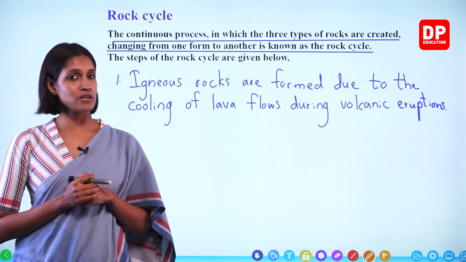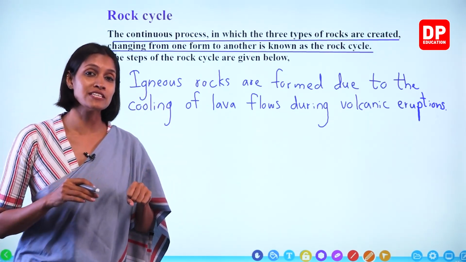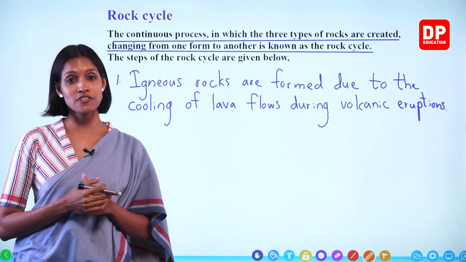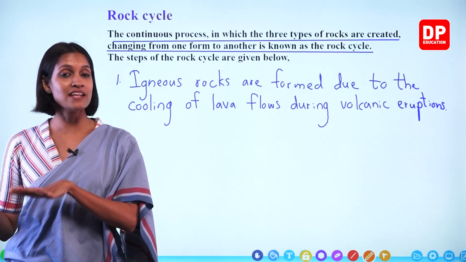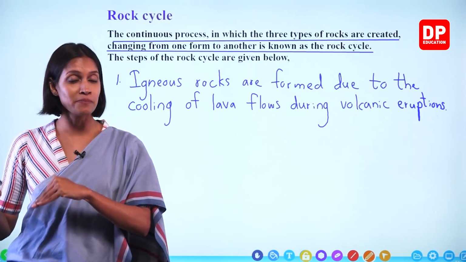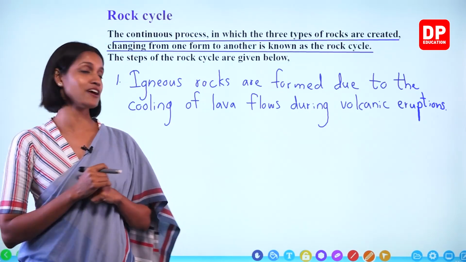Then what about sedimentary rocks? These igneous rocks break down into pieces. This is known as weathering of rocks. And they are taken by water and wind to other places, and they deposit in another place, and then sedimentary rocks are formed. Okay, we'll write down this as well.